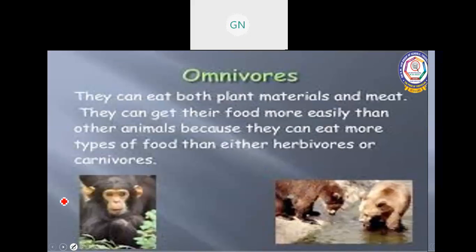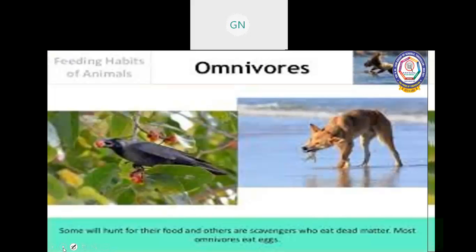Omnivores. They can eat both plant materials and meat. This type of animals are known as omnivores. Crow.